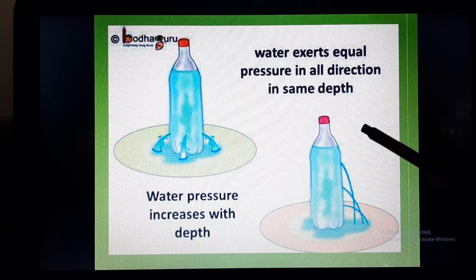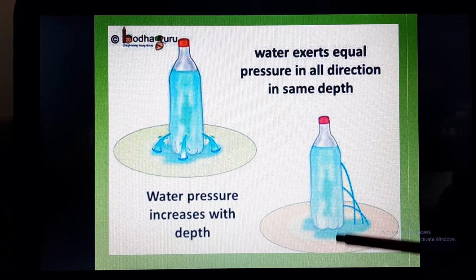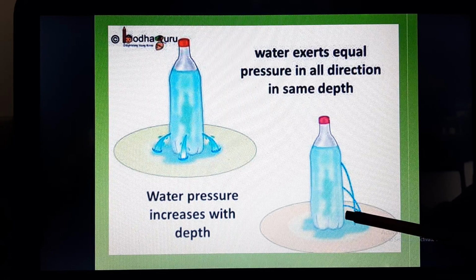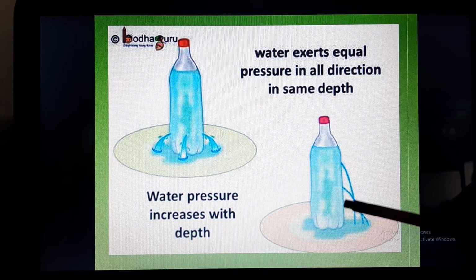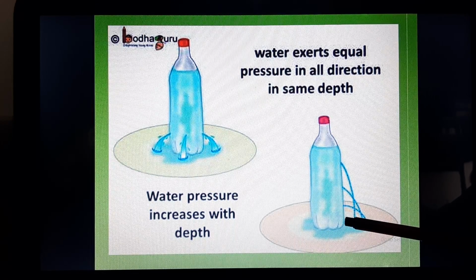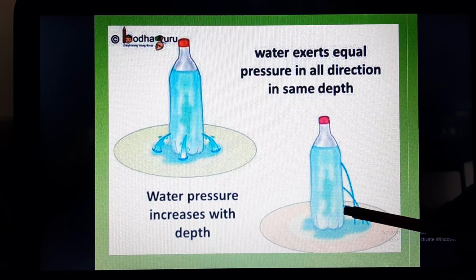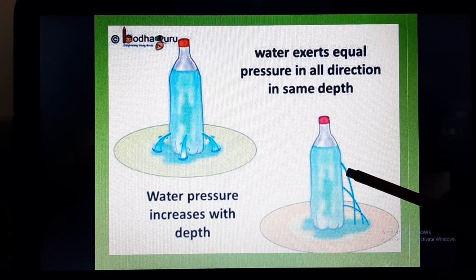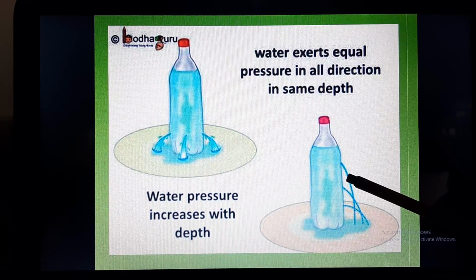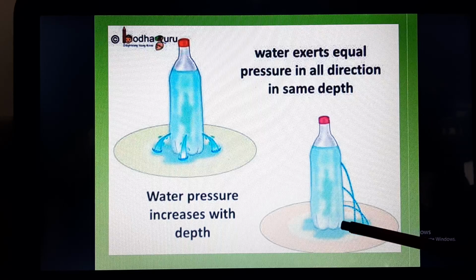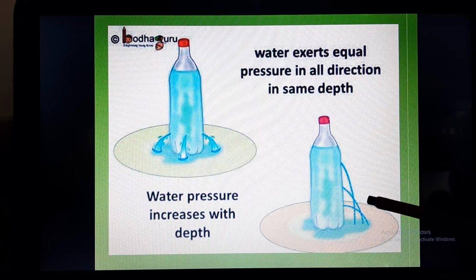So what we have done here, we have taken a bottle and water is there inside this bottle. Now we have made 3 pricks at 3 different depths. So this is the deepest, this is less deep, and this is the least deep. Okay, so as per our rule, as the depth will increase, the pressure will also increase.